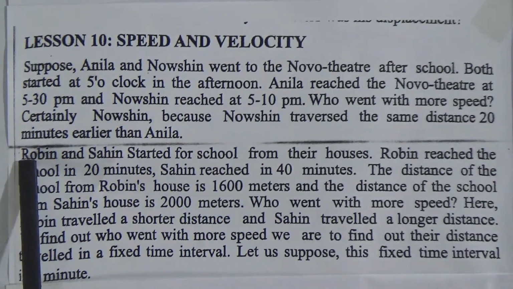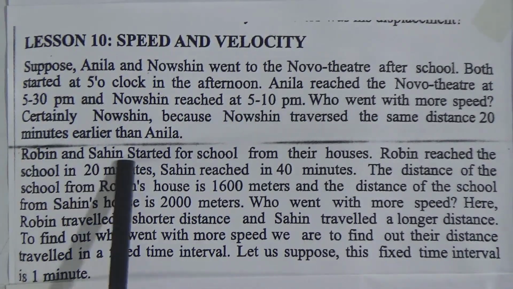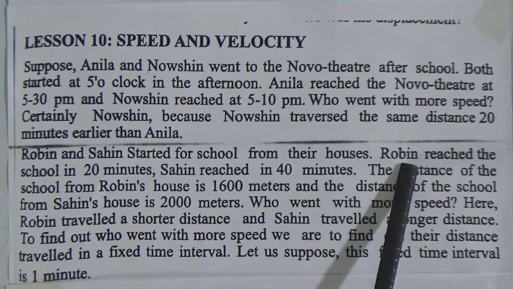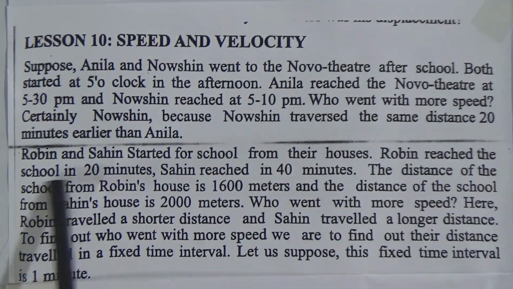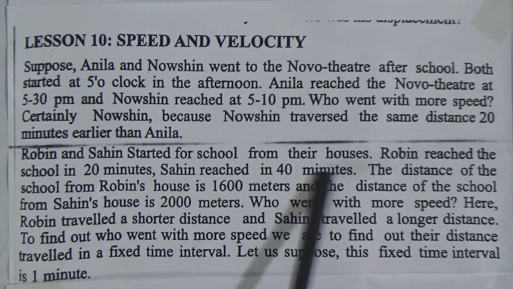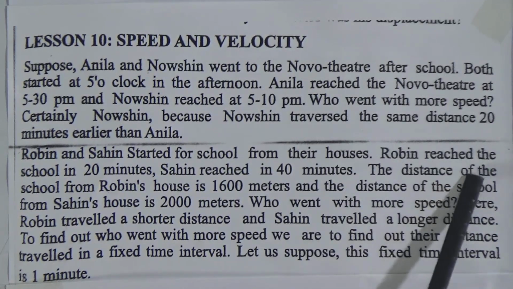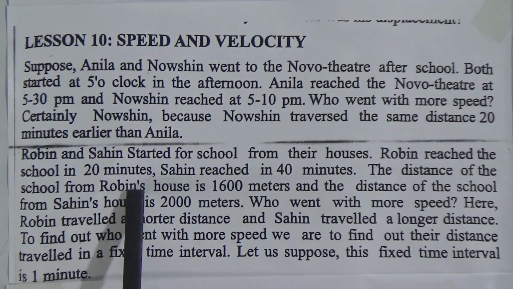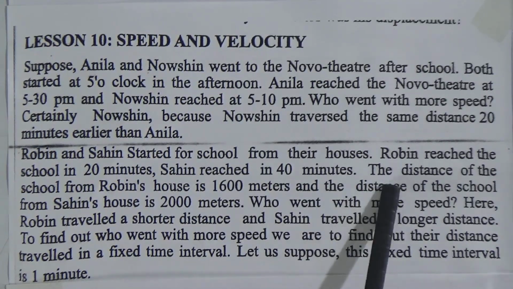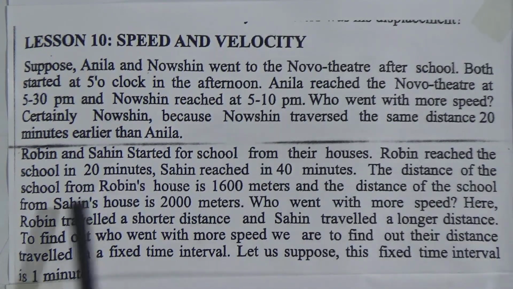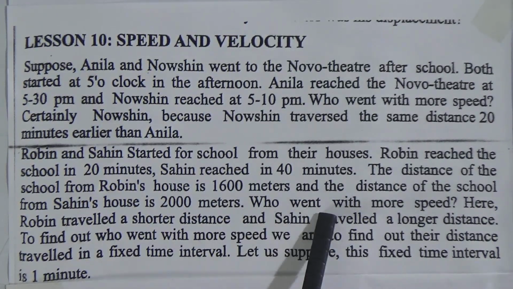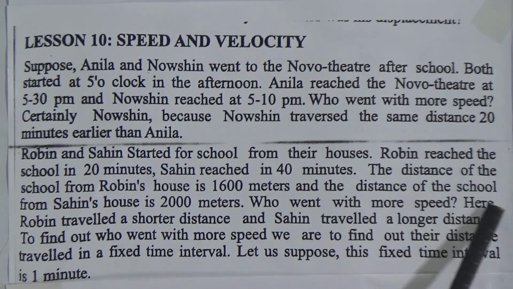Now we are going to our next point. Robin and Shahin started for school from their houses. Robin reached the school in 20 minutes and Shahin reached in 40 minutes. The distance of the school from Robin's house is 1600 meters and the distance of the school from Shahin's house is 2000 meters. Who went with more speed?